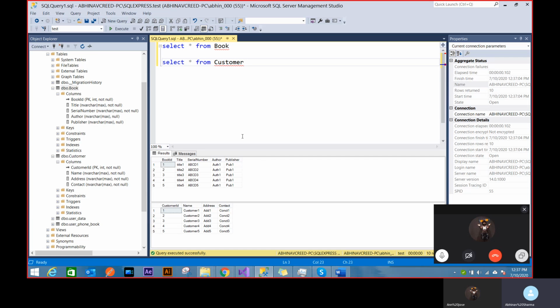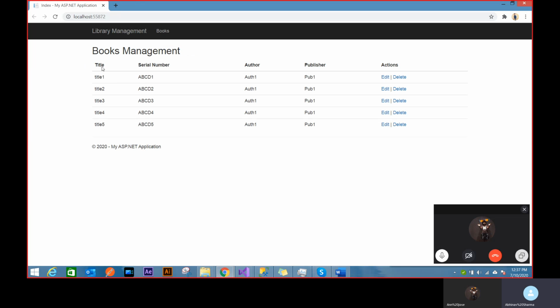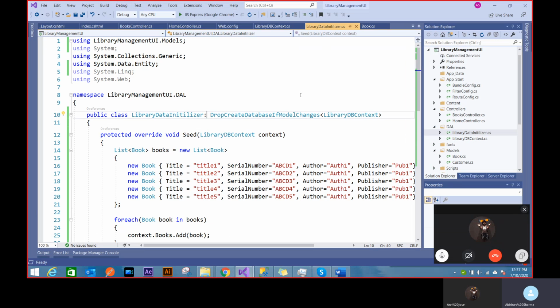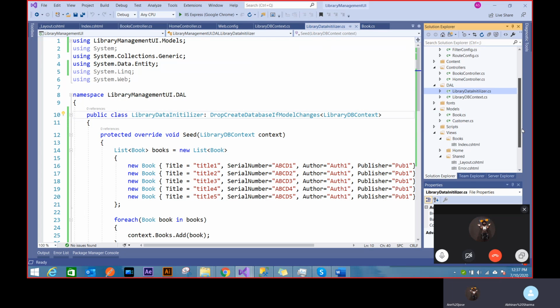But in the real world, I have to add this create view. There has to be a create new button. Using that, I can create new records. So I'll also do that. I've missed that, and we have to see how Entity Framework can be used to create records. So let's do that.